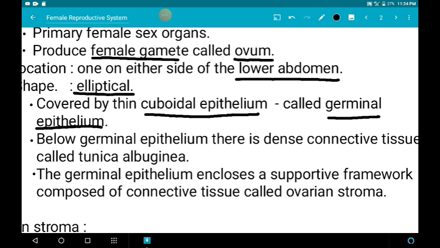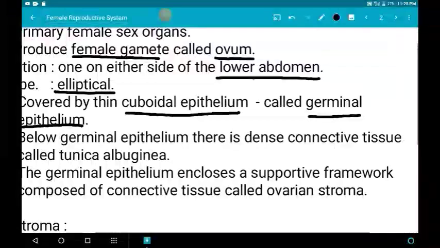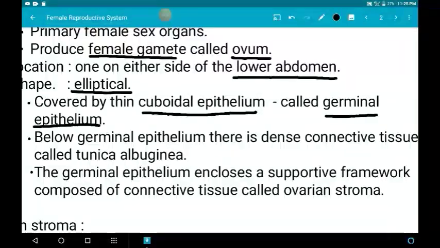Below this germinal epithelium, there is a dense connective tissue called the tunica albuginea. The germinal epithelium encloses a supportive framework composed of connective tissue, called the ovarian stroma.